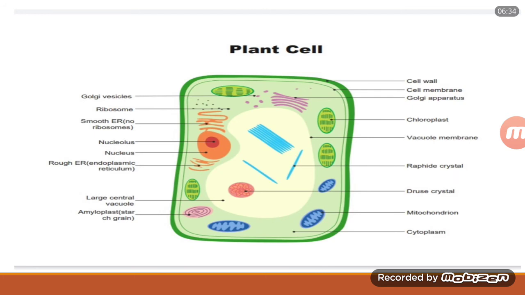And inside that cytoplasm you can see so many cell organelles, like number one, they have labeled it as chloroplast, isn't it? They have also labeled it as what? Mitochondria. They have labeled it as rough endoplasmic reticulum. They have labeled it as smooth endoplasmic reticulum. They have labeled nucleus, isn't it? Inside the nucleus they have labeled it as nucleolus. They have even labeled ribosomes. They have labeled Golgi vesicles, isn't it?